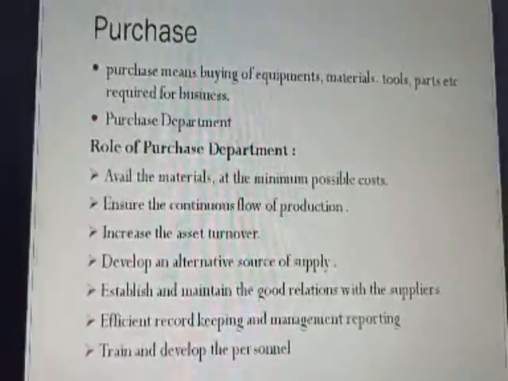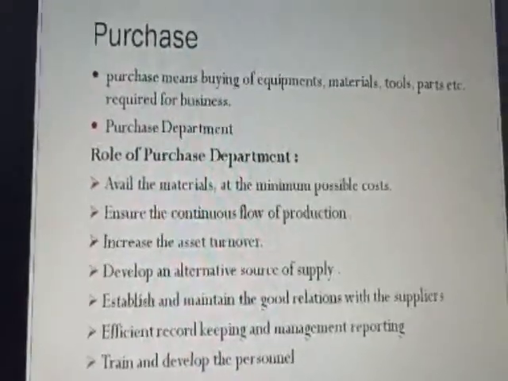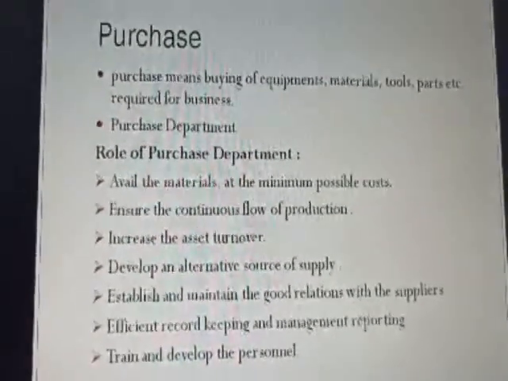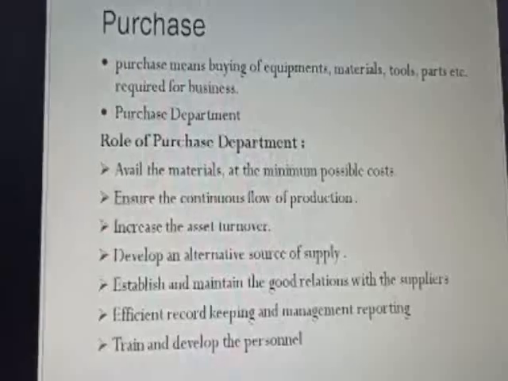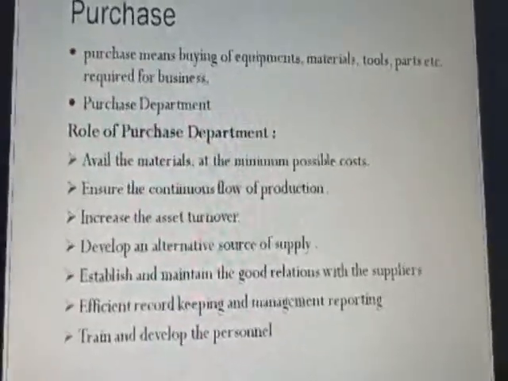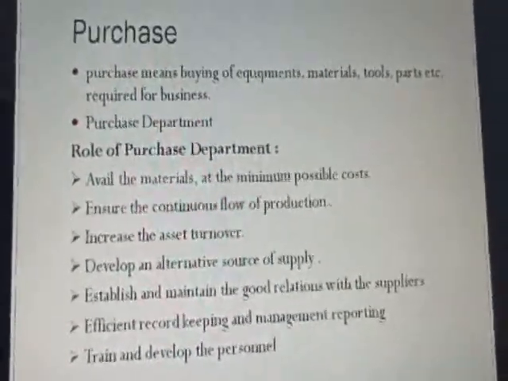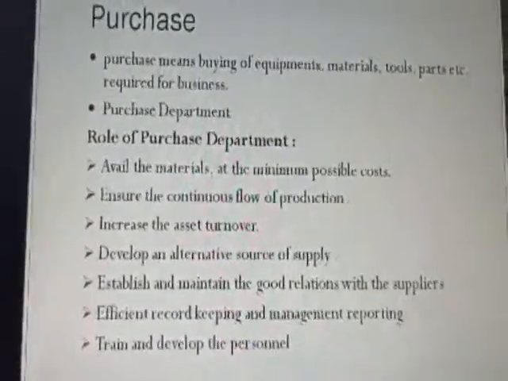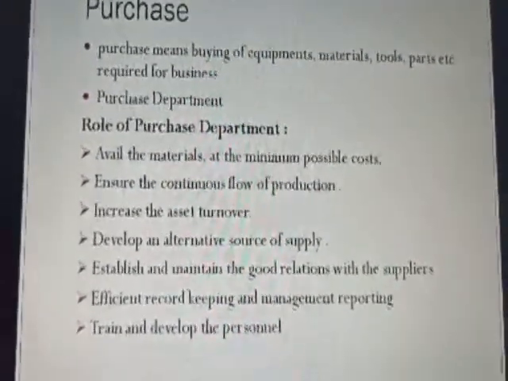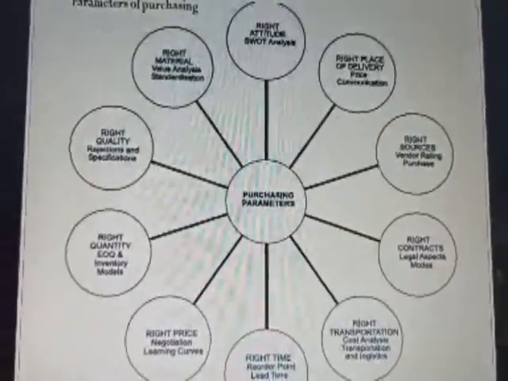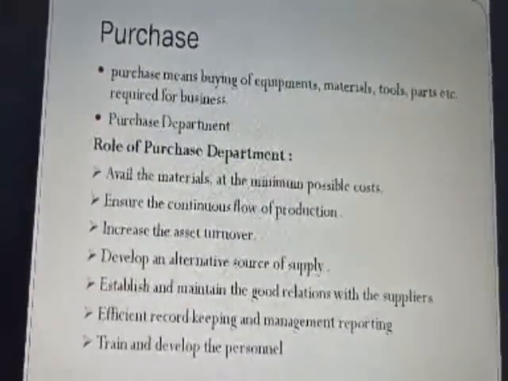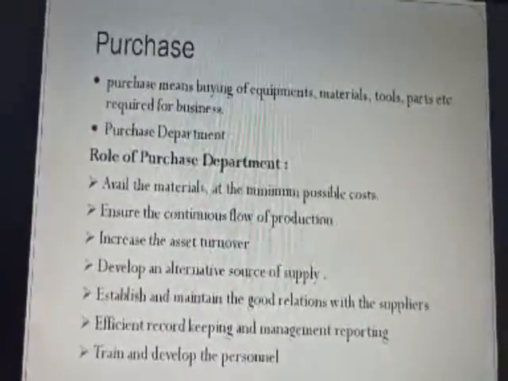The management has to know how many purchases, how many purchase returns, what are its sales, and what is the amount incurred in a particular item. All this has to be maintained as a good record. And train and develop the personnel, that is, how to handle the materials has to be trained.